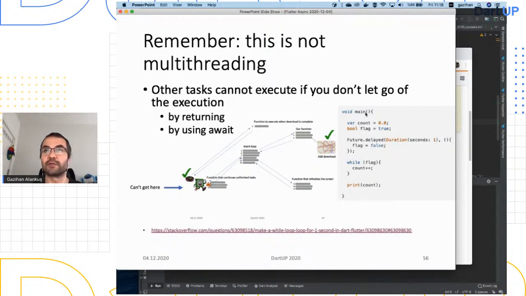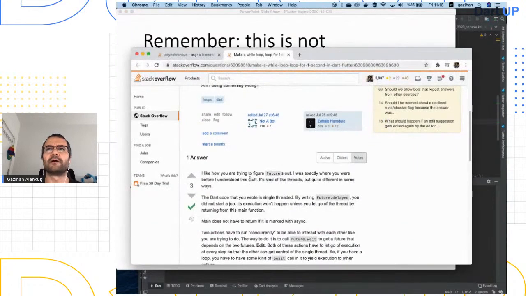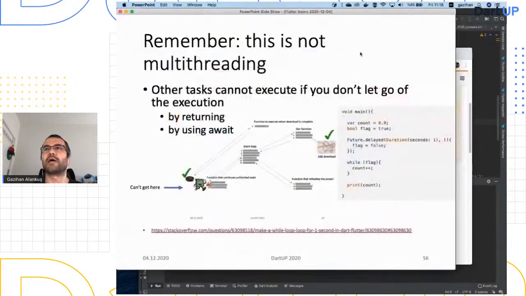So I get out of this while. Makes sense, right? If this was threads, it would make sense. And I applauded this guy for trying things out like this, because I was also doing that. And he's actually trying to understand it. But this is not how it works. The problem here is it is trapped in this while. So this guy is trapped in a while, and he cannot go to here to continue this Future.delayed.